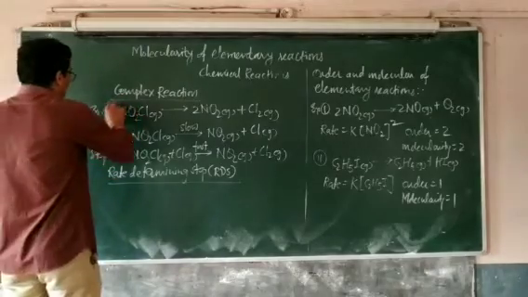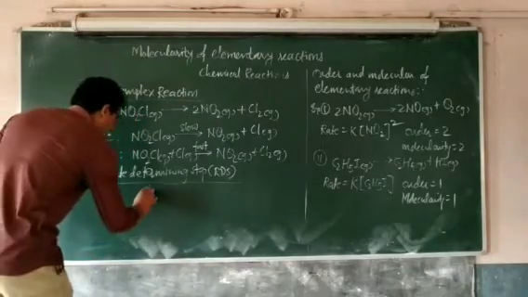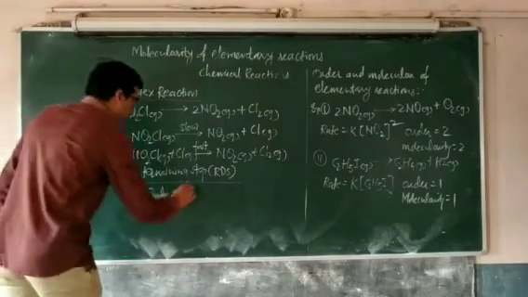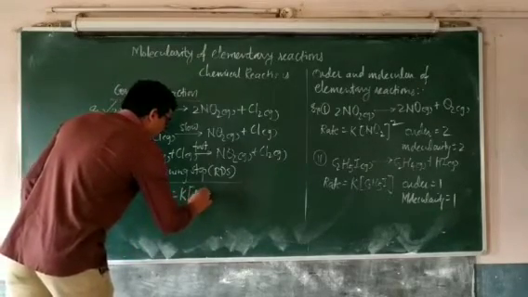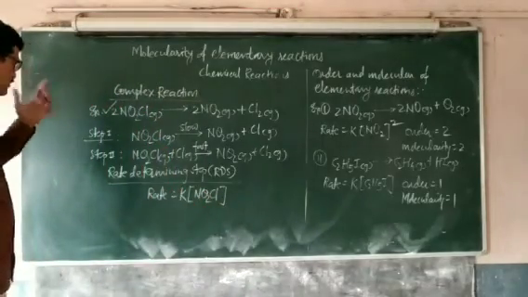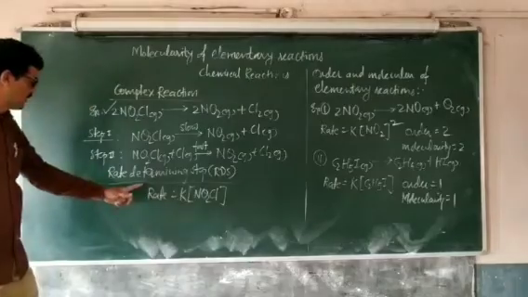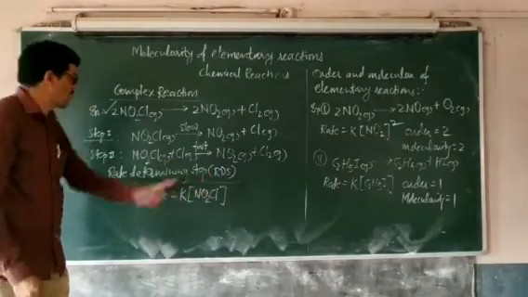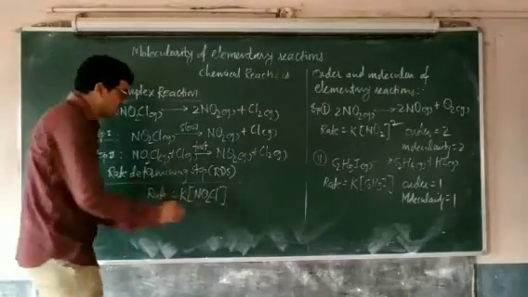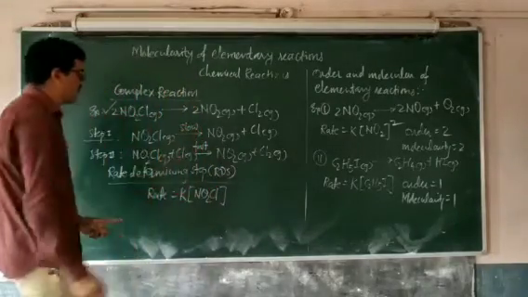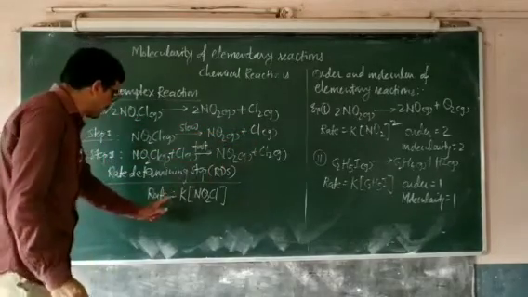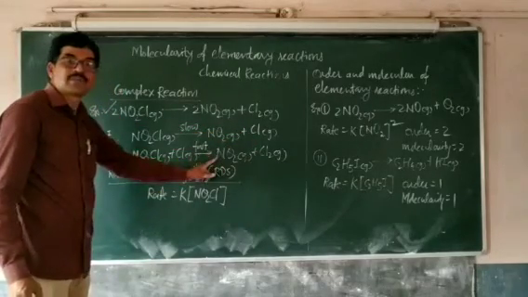For this complex reaction, the rate law is equal to K into the molar concentration of NO2Cl. The experimental rate law is found to be rate equal to K into the molar concentration of NO2Cl, and this rate law is decided from the slow step, which is also known as the rate determining step. The rate law is never decided from the fast step.